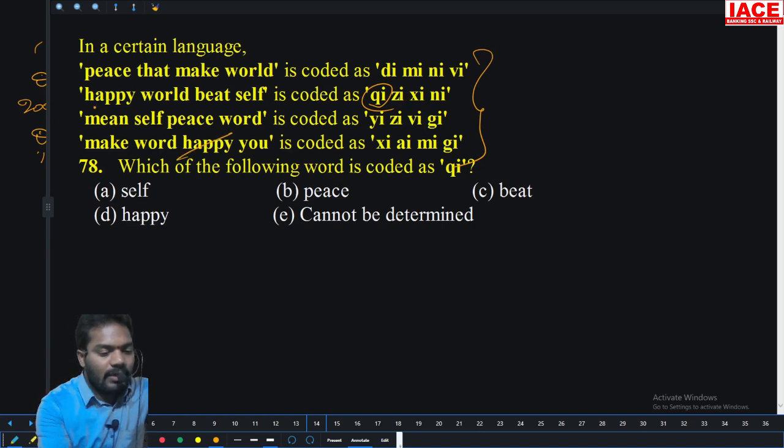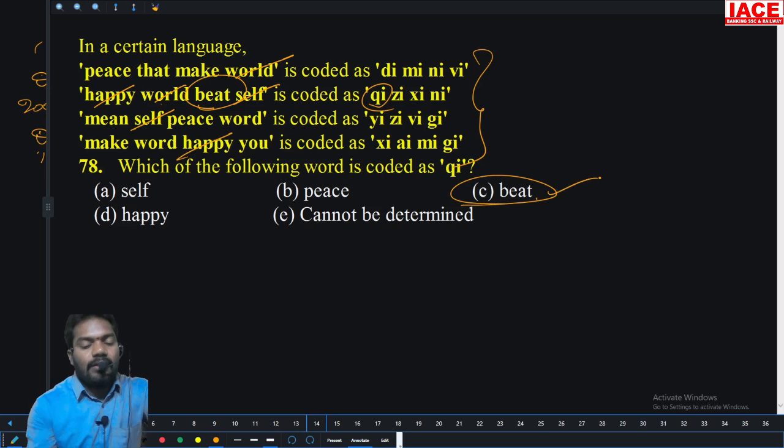Happy. World. Beat and self. Self is here, so self also not word. The only chance is beat. So option C is right answer.